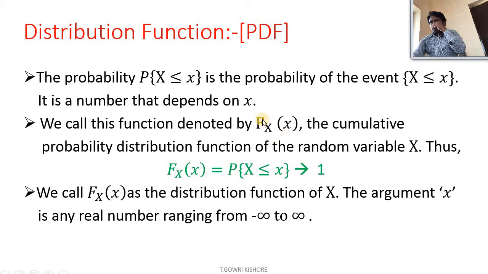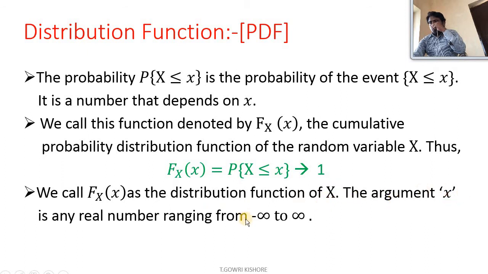So the probability distribution function can be represented mathematically as capital Fx of x, the cumulative probability distribution function of a random variable X. Fx of x is equal to the probability of X less than or equal to small x. It is represented as equation number 1. We call Fx of x the distribution function of capital X.